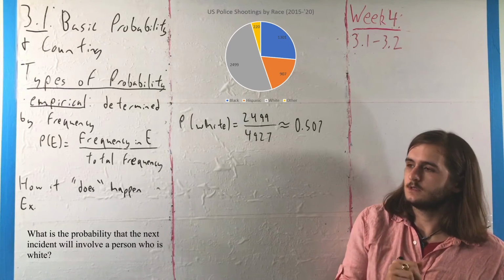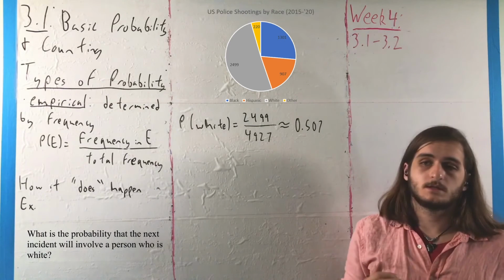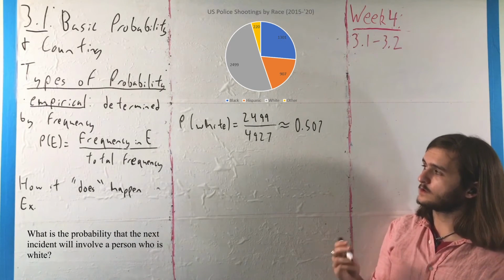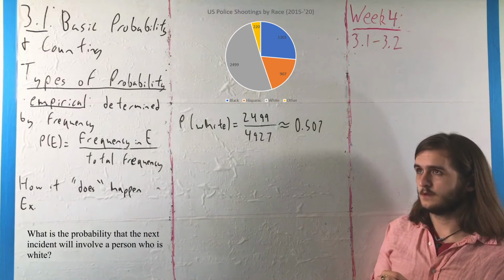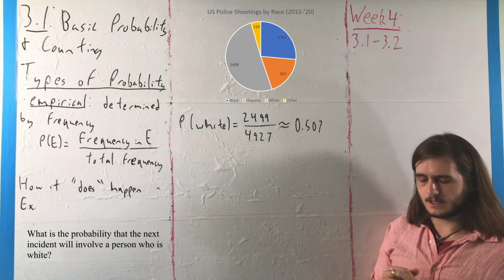the most likely outcome of the next fatal police shooting is that it will involve a white person, based purely on the number of occurrences in the last 5 years, technically. The last 5 years up to last summer.